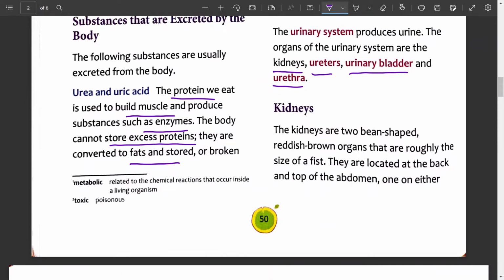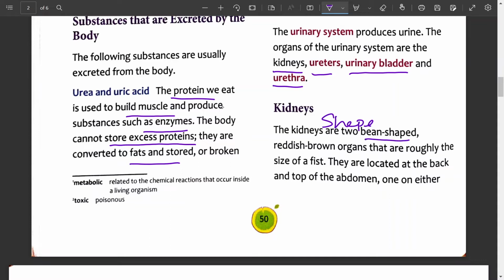Kidneys. The kidneys are two bean-shaped, reddish brown organs that are roughly the size of a fist. So here the question arises, what's the shape of the kidneys? It is mentioned here, bean shaped.